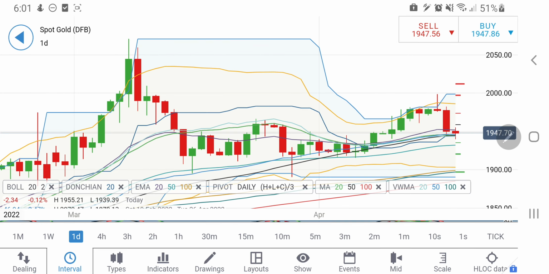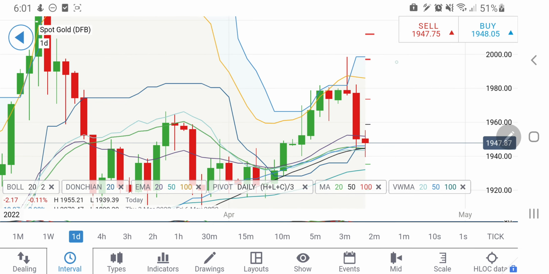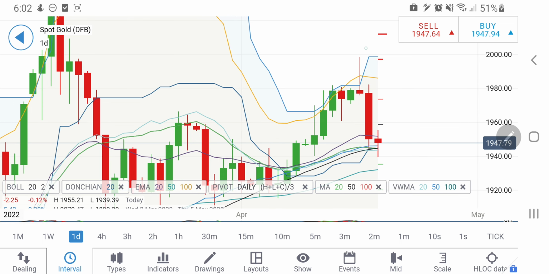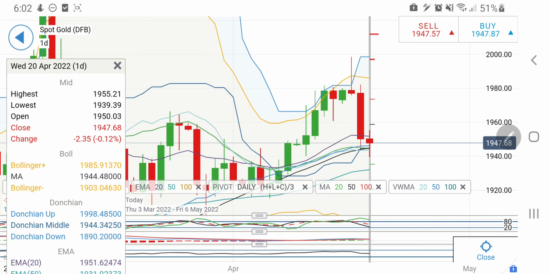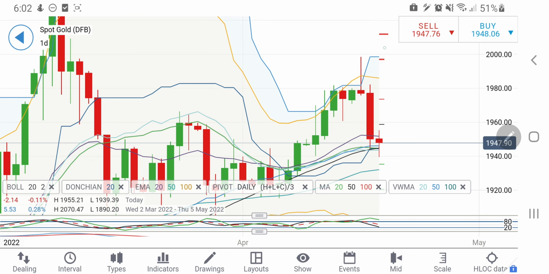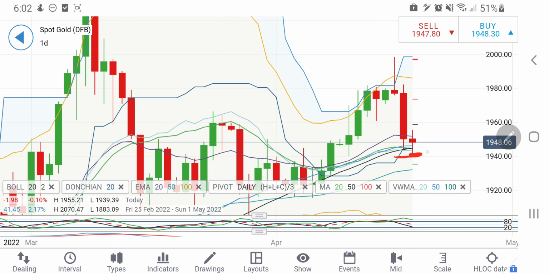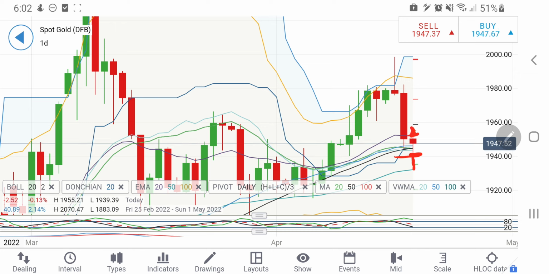Now look at the daily charts, and as I said, on the daily chart 1940 levels have been achieved. Now it is trading near the support levels at 1945. So yes, once again I will reiterate, the only short entry is below 1940, else it may try to bounce back. Yes, you can initiate a long above 1951 where you can expect 1960 levels. Also, those who are already long, one can keep your stop loss at 1940 and stay long. It may probably try to reverse from here.